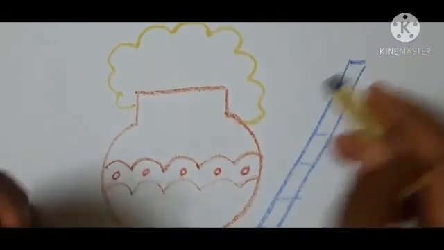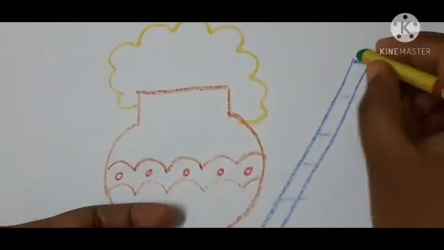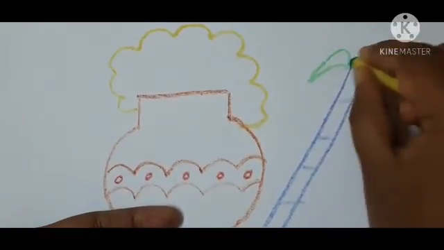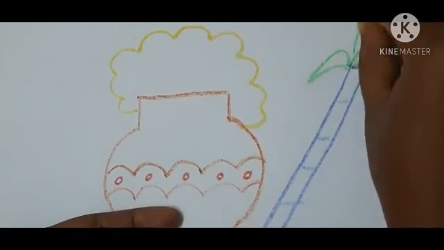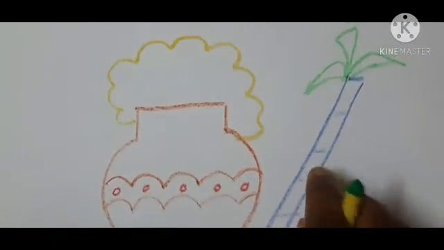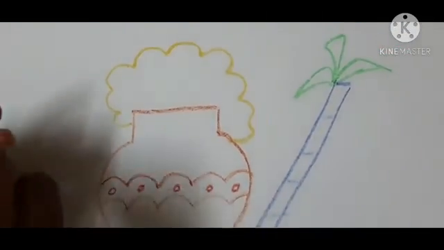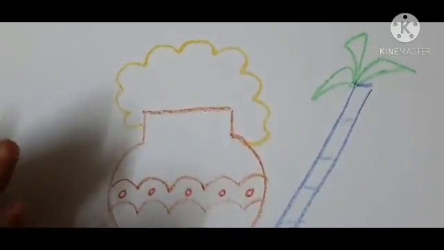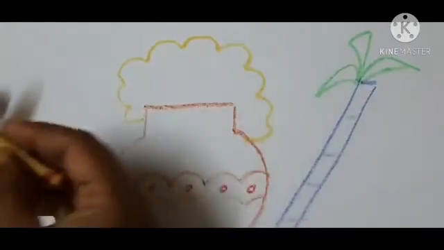Draw the sleeping lines. Take green color for leaves. See children, how is it? It looks exactly like sugar cane. Now take red color.